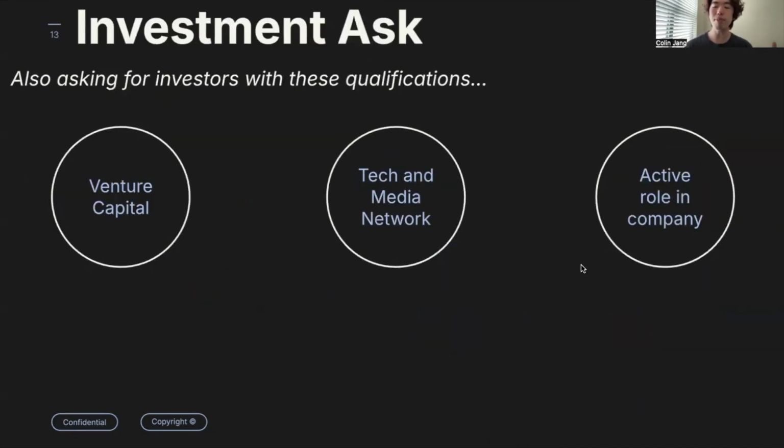We're really happy for anyone who's going to be joining us, but we would prefer a venture capitalist who has some patience and experience guiding a new startup like us. Someone with a tech and media network, because we're going to need a lot of collaborations and new outlets to expand our business as well. Someone who wants an active role in the company would be appreciated, because we're trying to do some cost-cutting measures. If we can hire one last person, that's a big burden lifted.